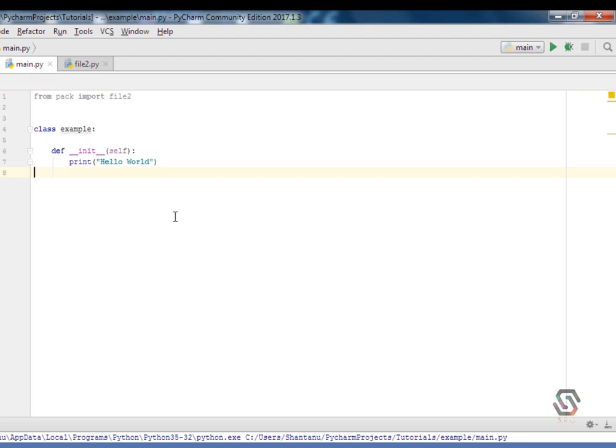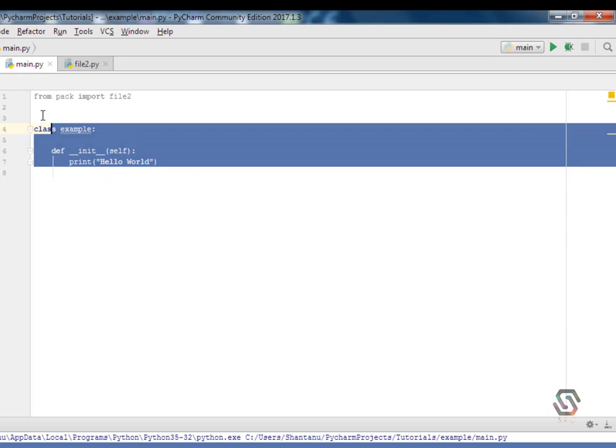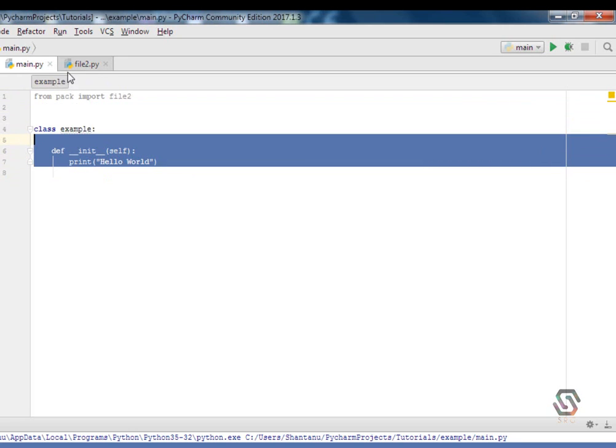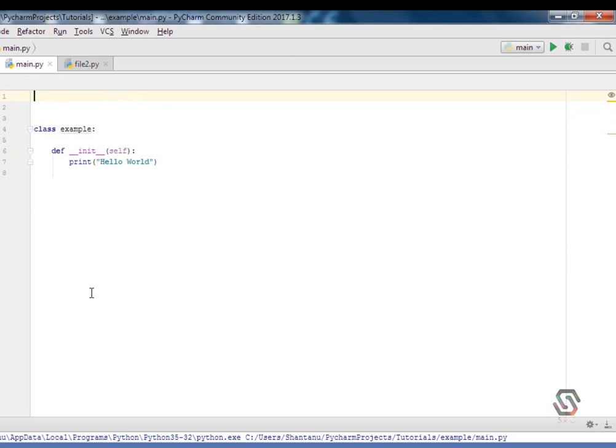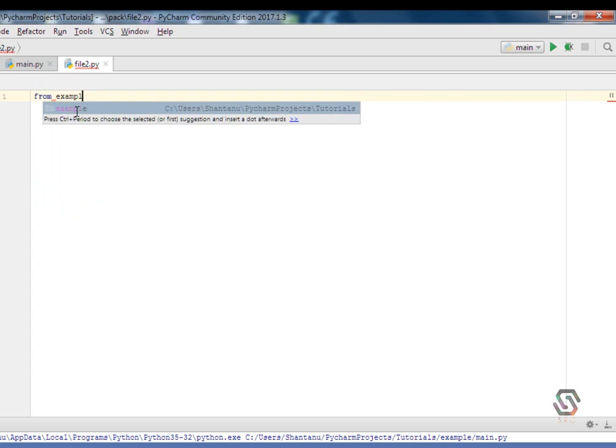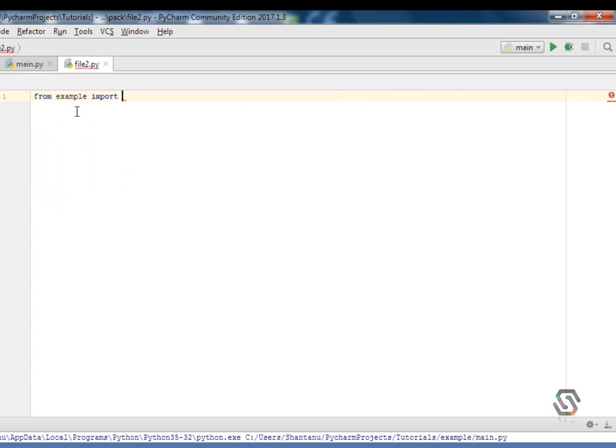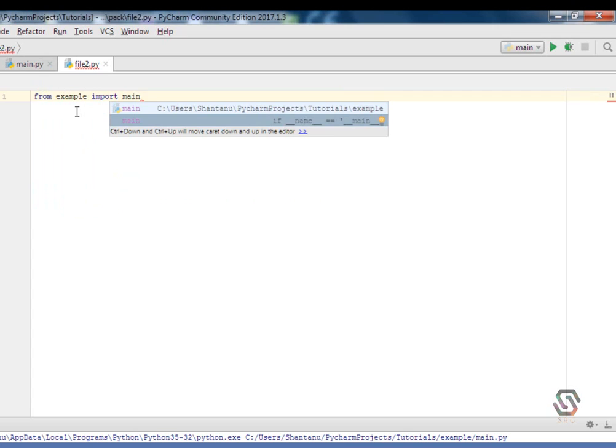For instance, I'm making this the parent class and this a subclass. So from file2 I'll be importing the main file into it: from example import main. There you go.